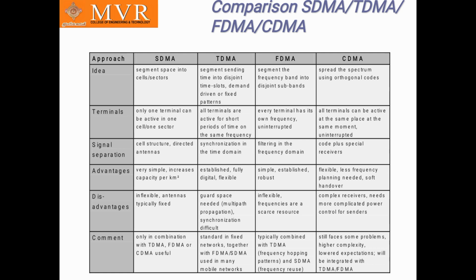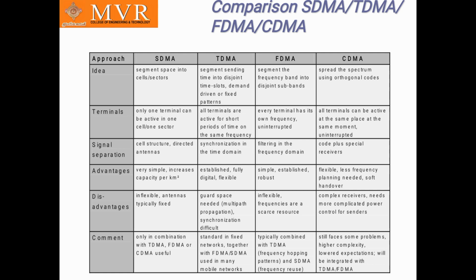The advantages of SDMA: very simple, increased capacity per square kilometer. Advantages of TDMA: established, fully digital, flexible. Advantages of FDMA: simple, established, robust. Advantages of CDMA: flexible, less frequency planning needed, soft handover.